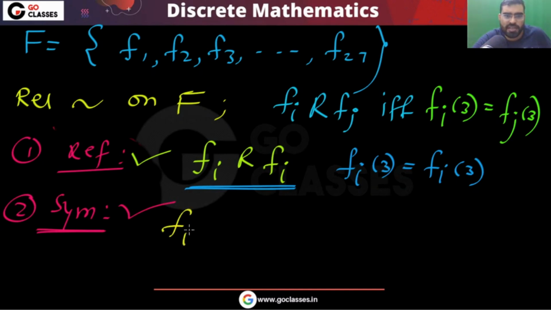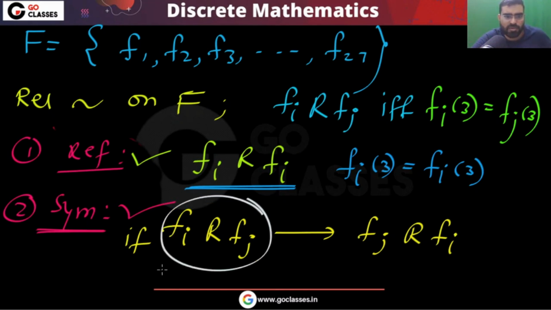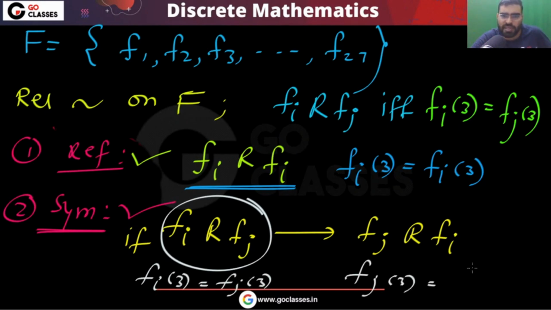So if fi is related to fj, then fj will be related to fi, because it means that you have the same mapping on 3. fi3 is equal to fj3, so that automatically means that fj3 is equal to fi3. So definitely this is symmetric.